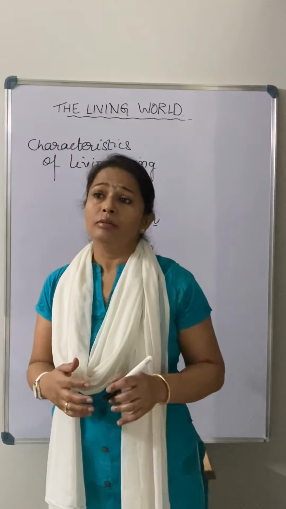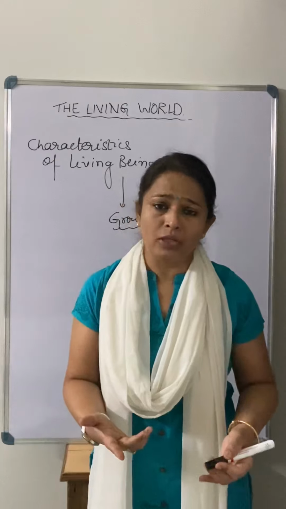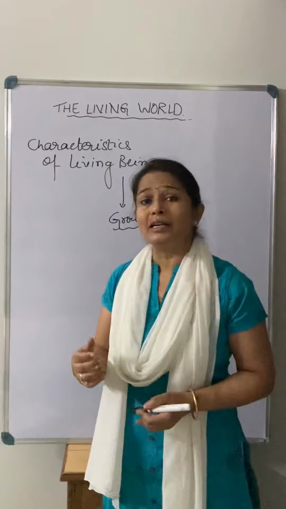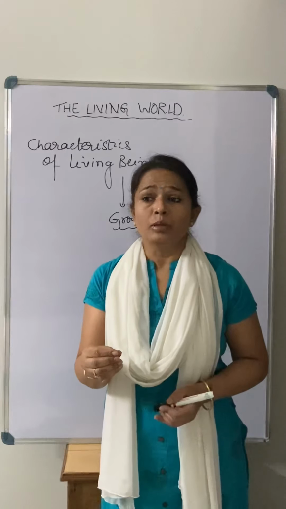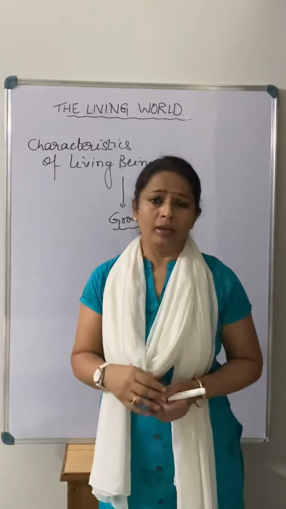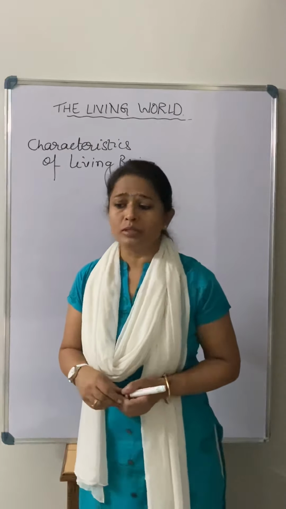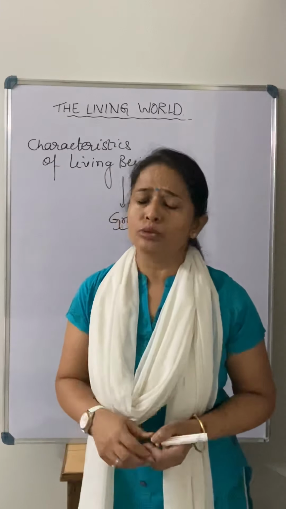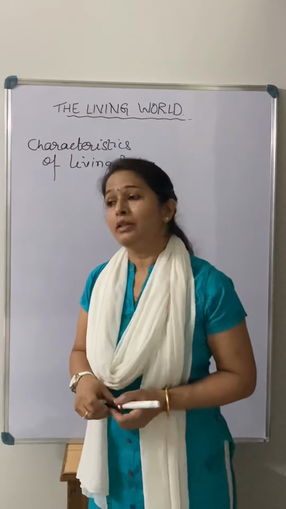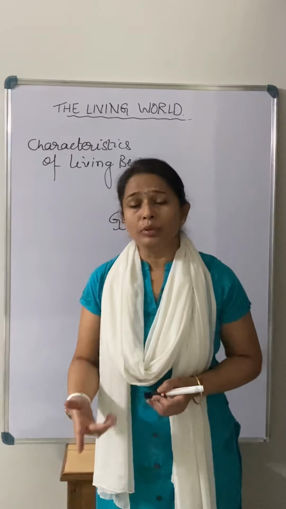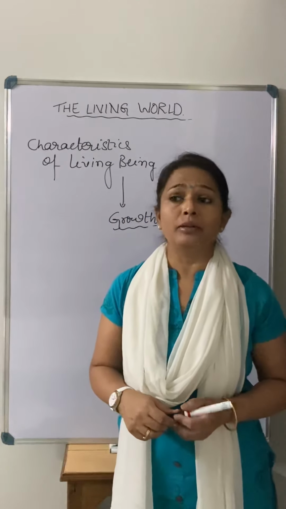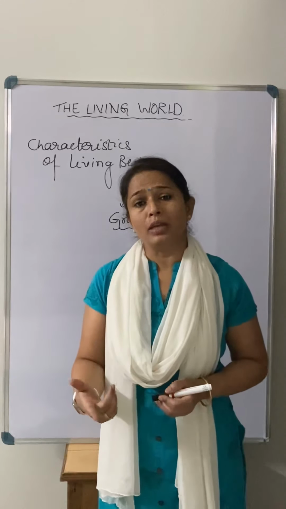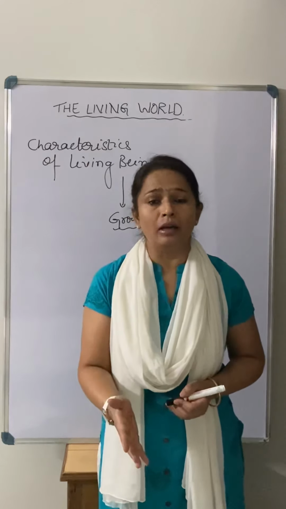So what is my point in telling all these things? Growth itself is not a criterion for any organism to be living, right? Because in both the examples I told you, growth was there, but in the living organism it came from the internal side.